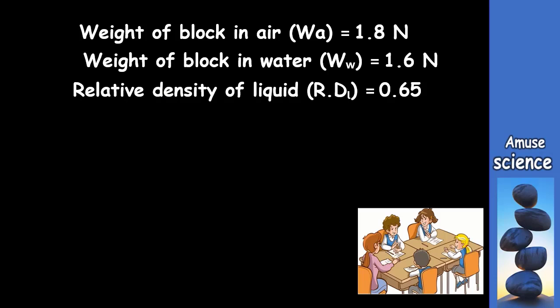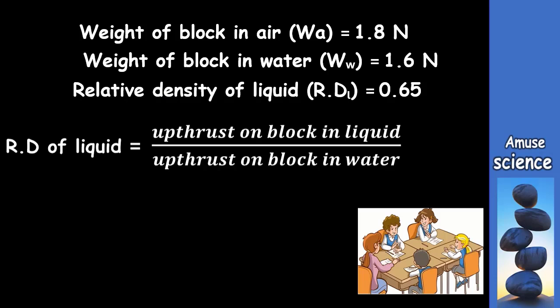So we know that the relative density of the liquid will be equal to upthrust on the block in the liquid divided by upthrust on the block in the water. Now let's write this in symbols. So RDL is equal to WA minus WL divided by WA minus WW.